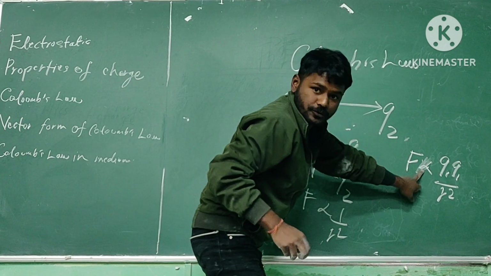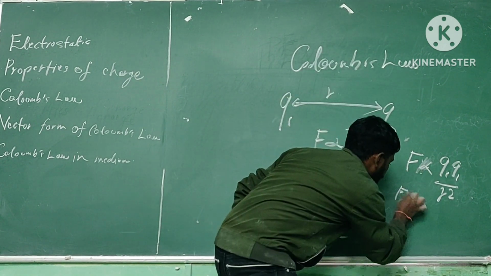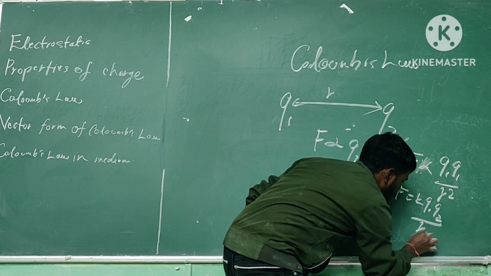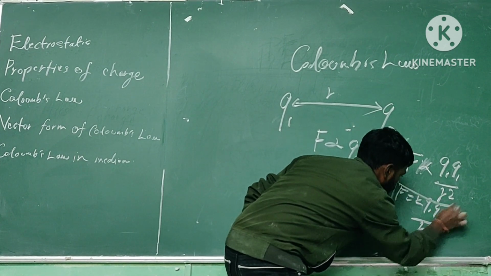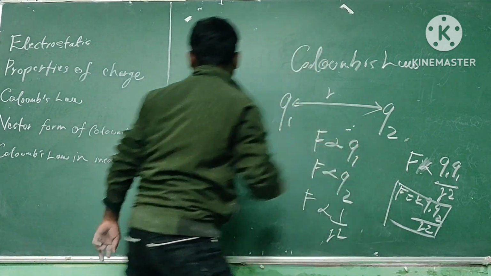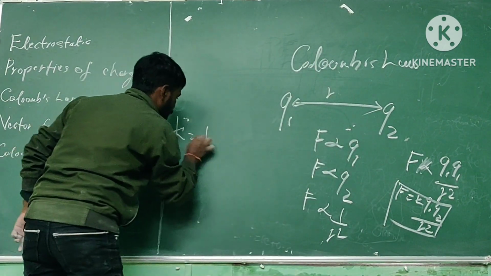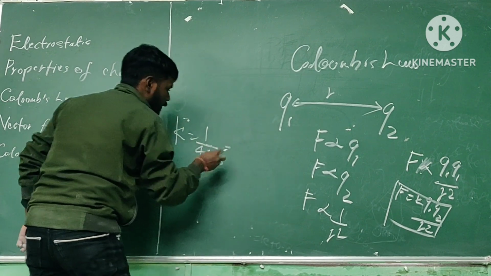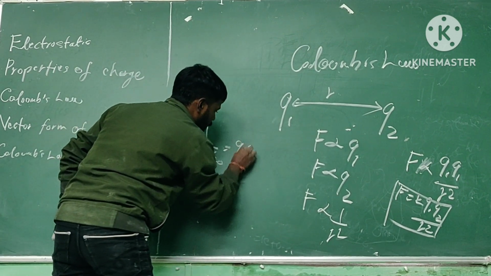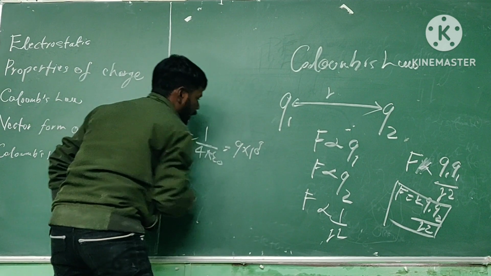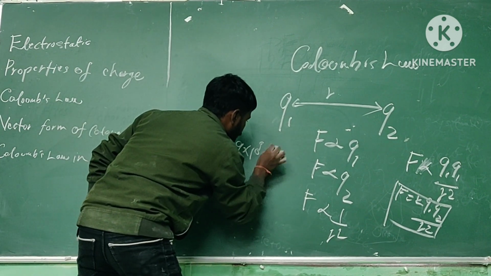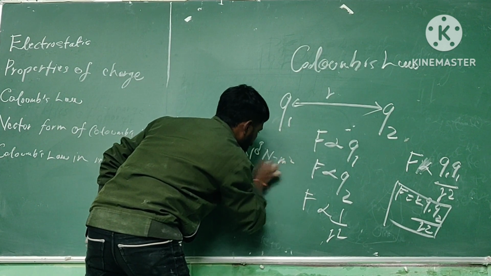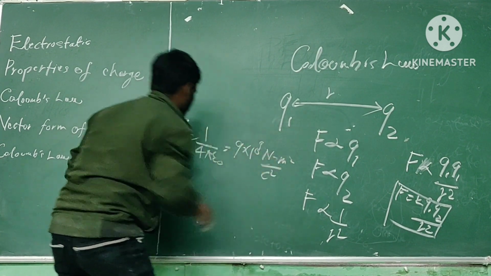When we remove the proportionality, we will get F is equal to k q1 q2 by r square, where k is equal to 1 by 4 pi epsilon naught, and it has the numeric value 9 into 10 to the power of 9 newton meter square per coulomb square.